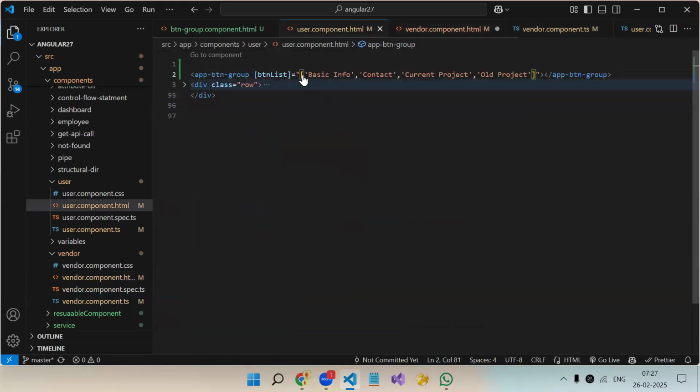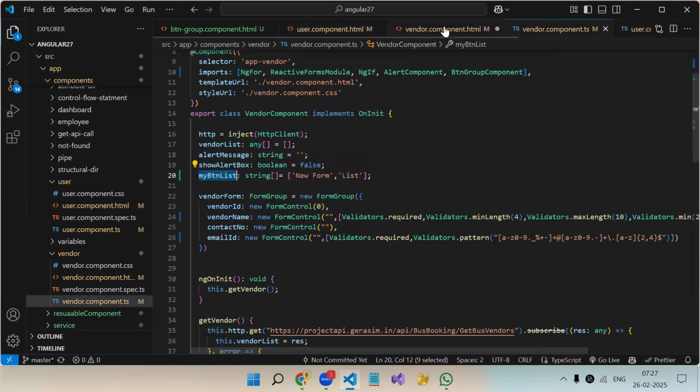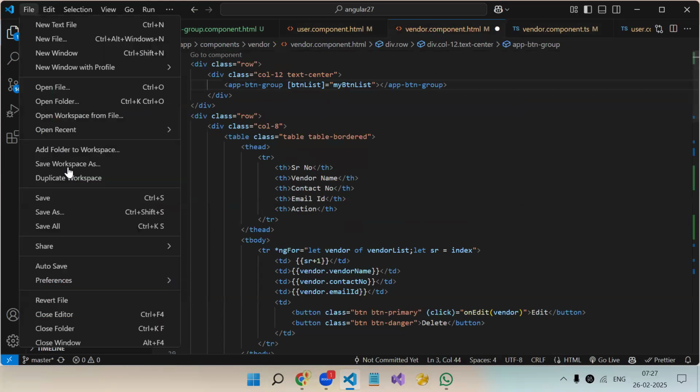So understood now? If you want to pass the data in the HTML itself, you can directly pass it over here like this. Okay. But if you have the data in some variable, that you can use over here like this. Let's save and check.